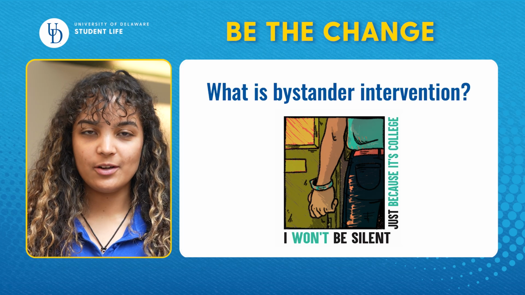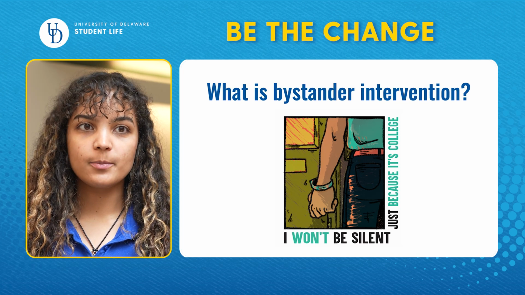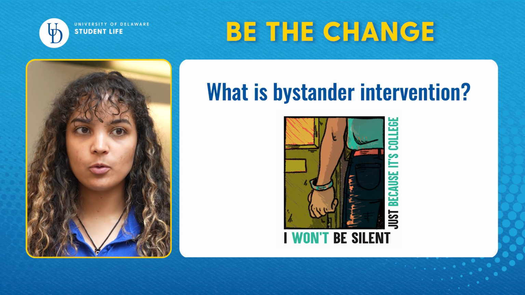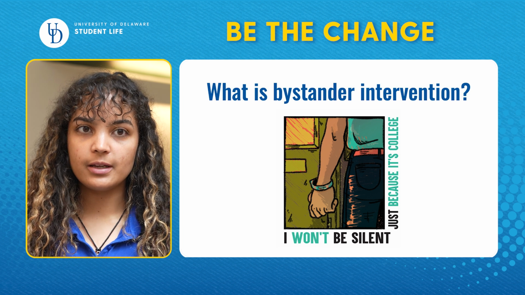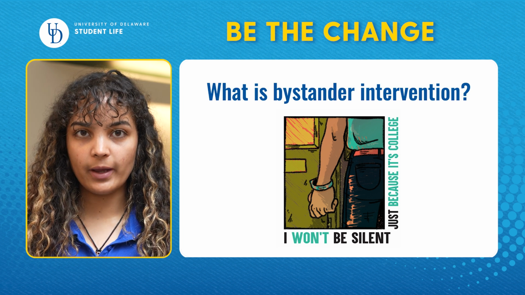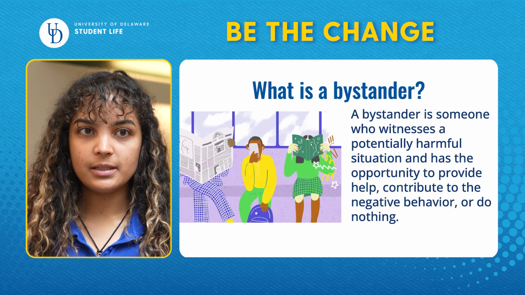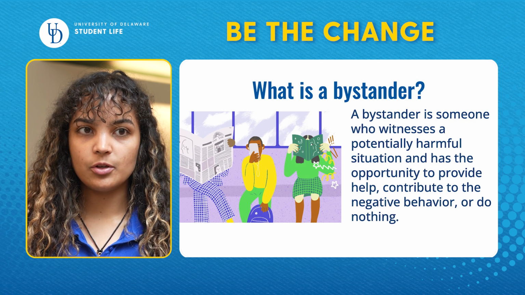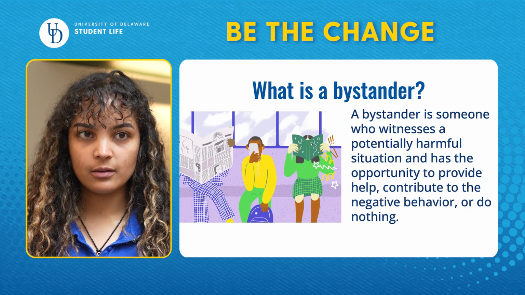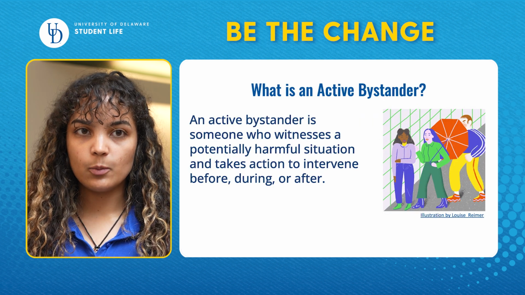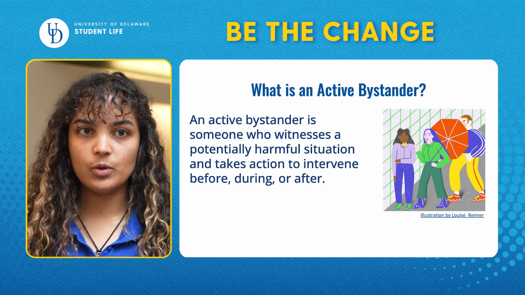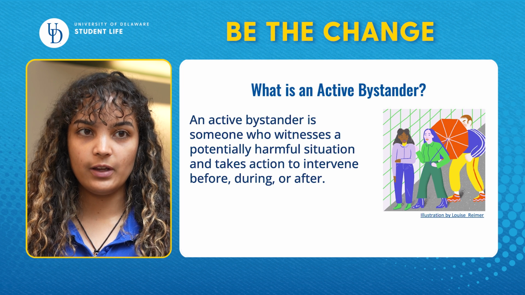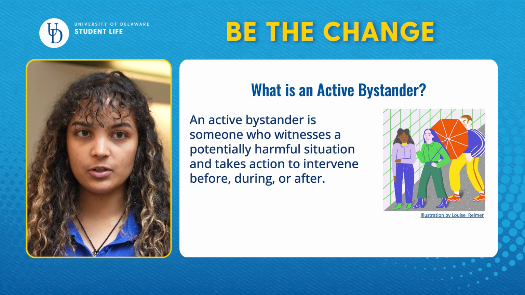So what is bystander intervention? It's a way to interrupt harmful situations and support people who are targeted. Actively intervening sends a signal that this behavior isn't okay. A bystander is someone who witnesses a potentially harmful situation and has the opportunity to provide help, contribute to the negative behavior, or do nothing. An active bystander is someone who witnesses a potentially harmful situation and takes action to intervene before, during, or after.